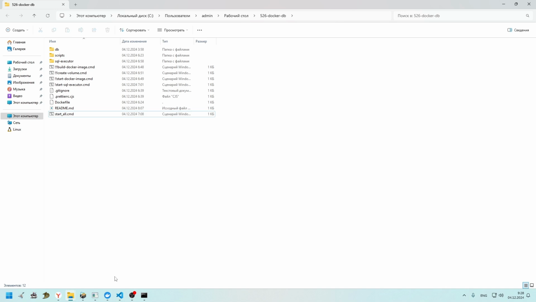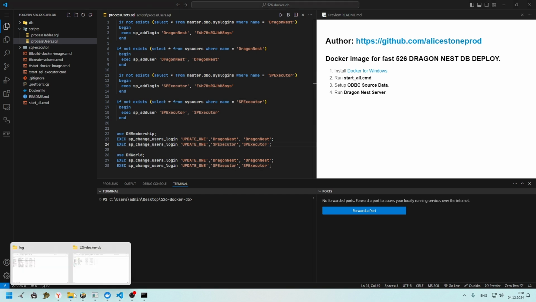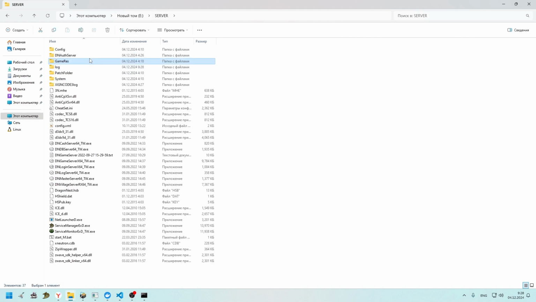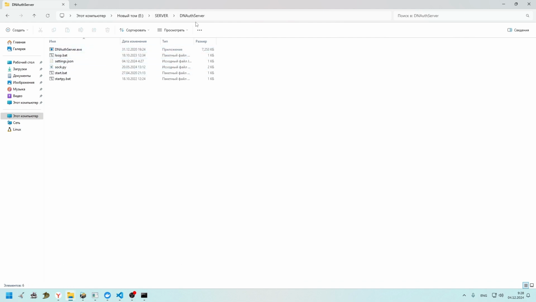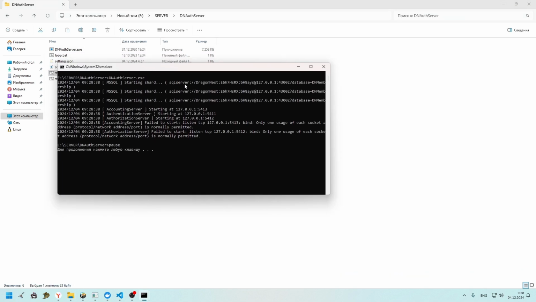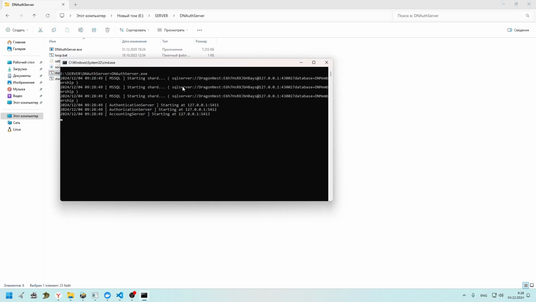So the next thing we should do is start our server. We will go here, then our server, and then start. I should restart. Start. As you can see, starting was successful because our container is working fine.